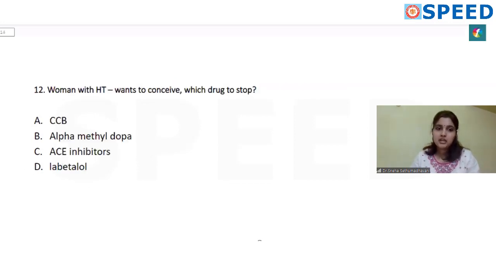Next question, a woman has hypertension and she is planning to conceive. Which drug has to be stopped? This is a one-liner, pretty straightforward. Calcium channel blocker can be given, alpha-methyldopa can be given, labetalol in fact is given very commonly. The correct answer is ACE inhibitor. This is a category X drug. It can cause teratogenesis in the baby.